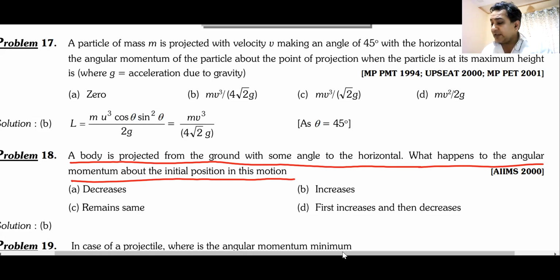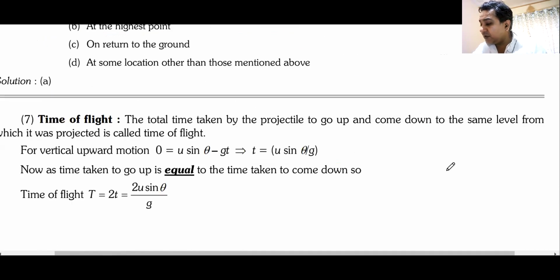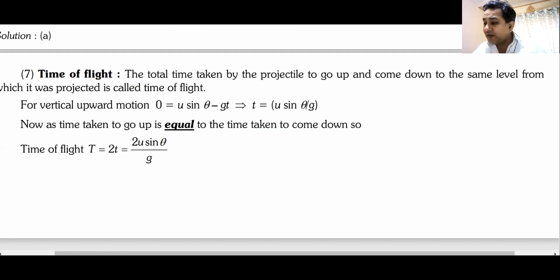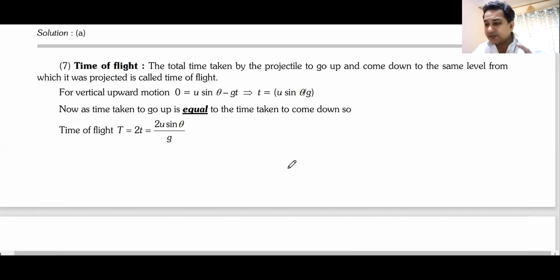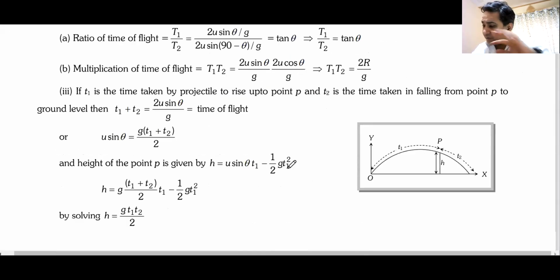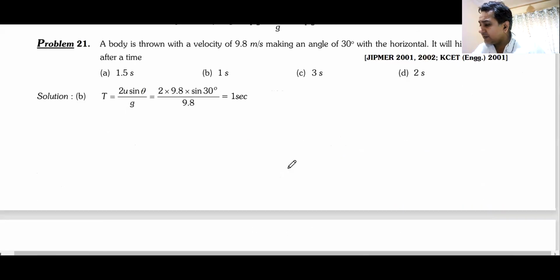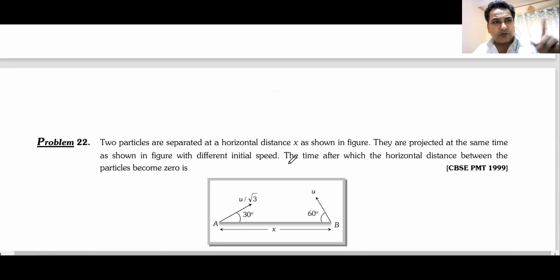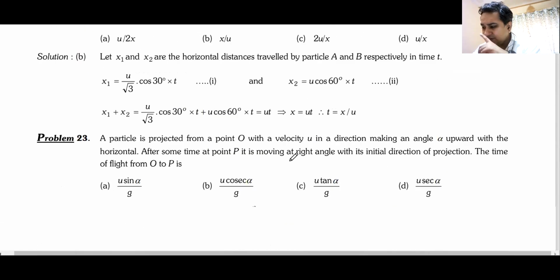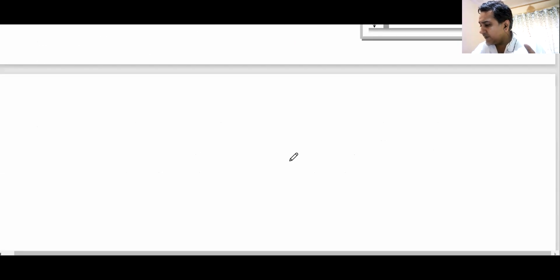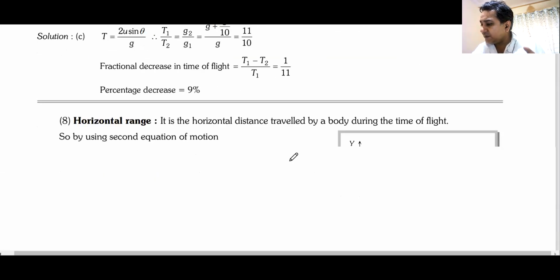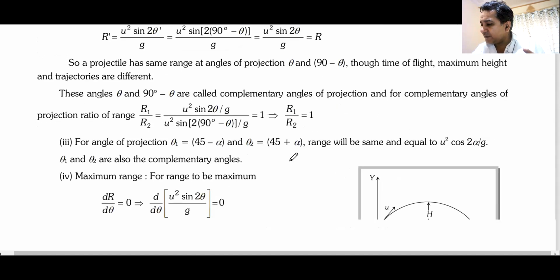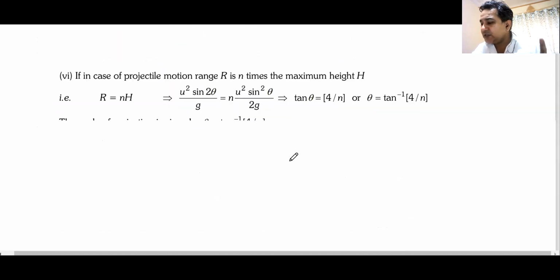So with that, there is a wrap of today's class. We have discussed time of flight. I have told you about all this. I'll send you this. Do you have a group where you are all there? I'll send this to you. We have discussed time of flight, horizontal range, maximum height. I have told you the maximum range.